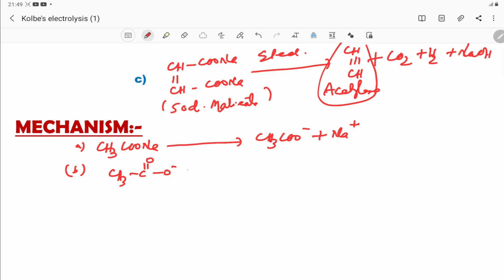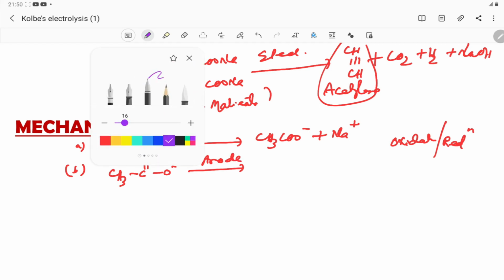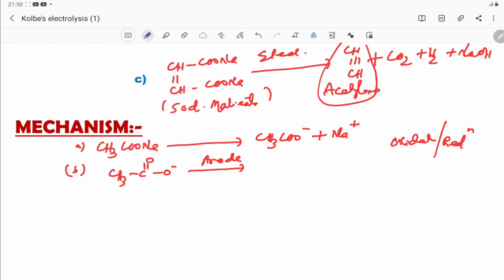Generally two types of reaction take place in electrolysis, one is the oxidation reaction and the second is the reduction reaction. Here the carboxylate anion moves towards the anode, and at the anode it loses an electron and becomes CH3 C double bond O dot.